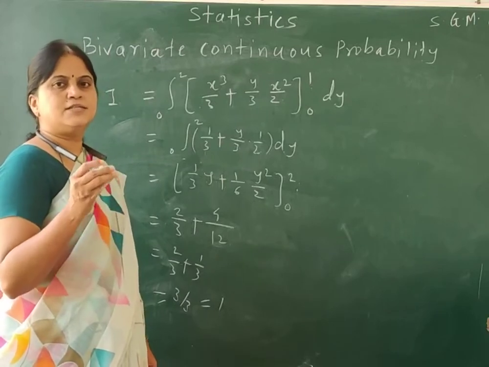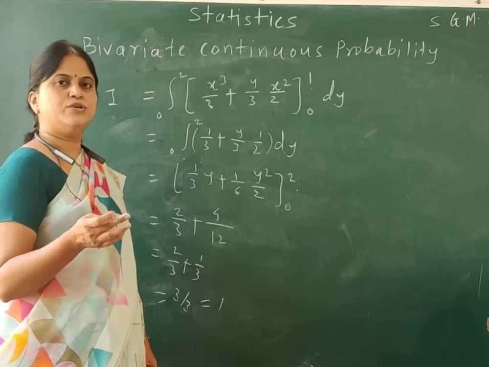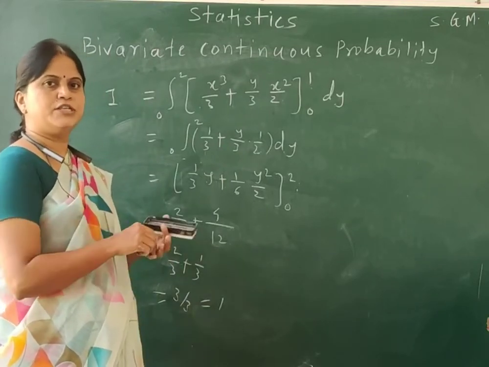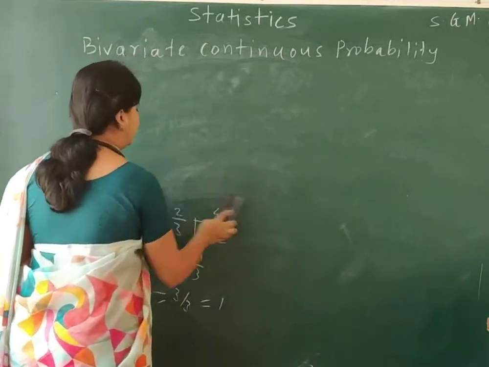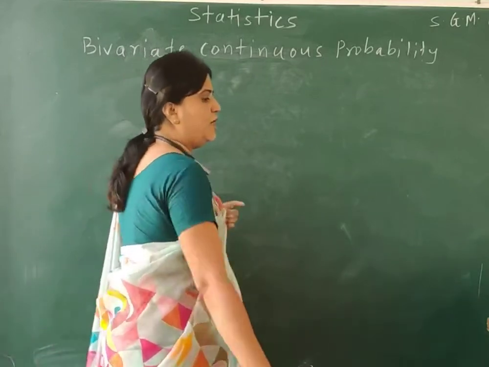And hence, since both the conditions are satisfied, we say that the given function is the joint PDF of x comma y.